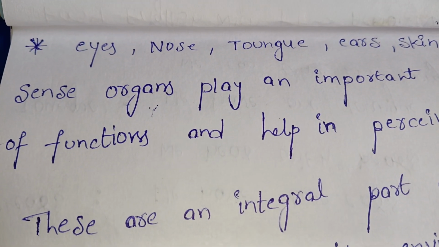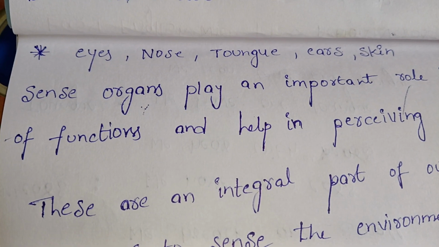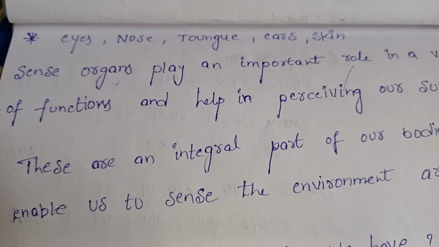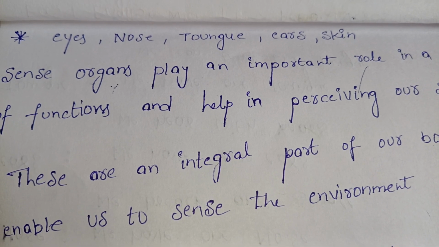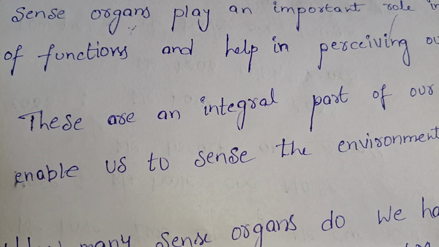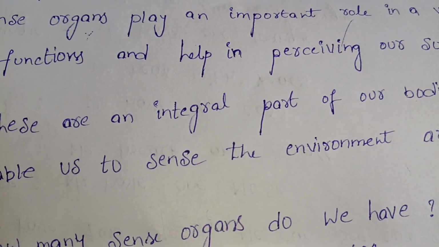These are sense organs. Sense organs play an important role in functions and help in perceiving our surroundings.